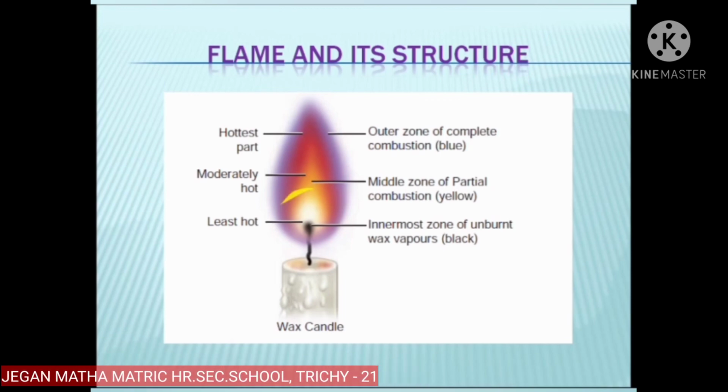Then the third zone is the inner zone. In this zone, unburned vapors are present. The color is black and it is the least hot part.